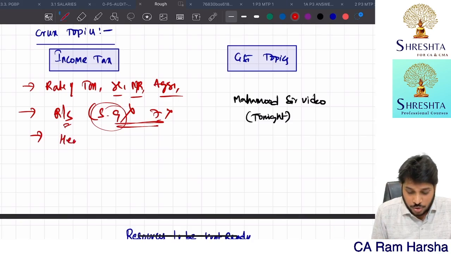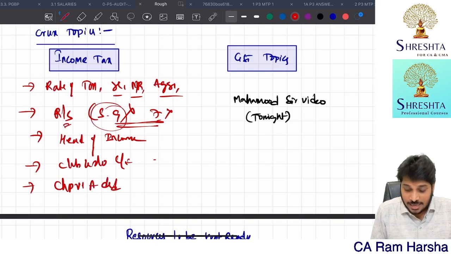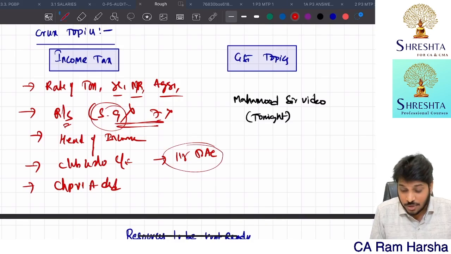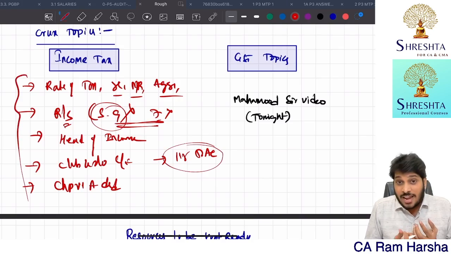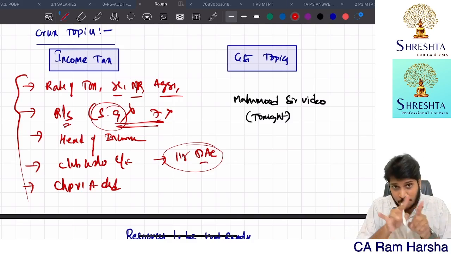Then you do cover heads of income. Then clubbing and set off and carry forward. Then chapter 6A deductions. Then finally you should start with 115BAC. You should come to 115BAC then, because once you revise all this, you will have it in hand. Anyhow, I covered it in the amendments class also, very clearly, in the same order.